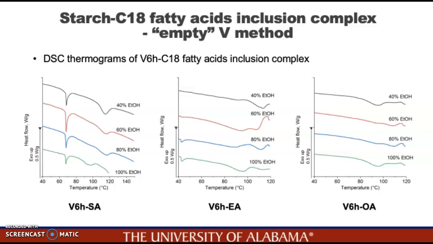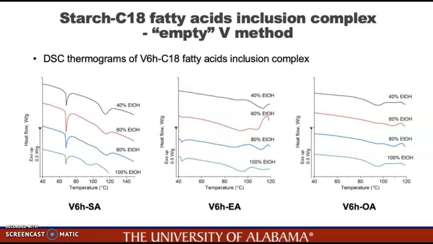So V6H stearic acid inclusion complexes were formed under all circumstances. Two endotherms were observed with peak temperatures at around 69 degrees Celsius and 115 degrees Celsius, except the starch stearic acid samples with 100% ethanol solution, which showed endotherms with peak temperatures at around 69 degrees Celsius and 94 degrees Celsius.